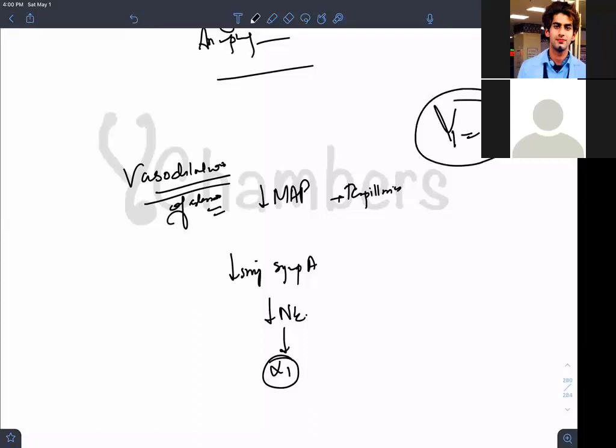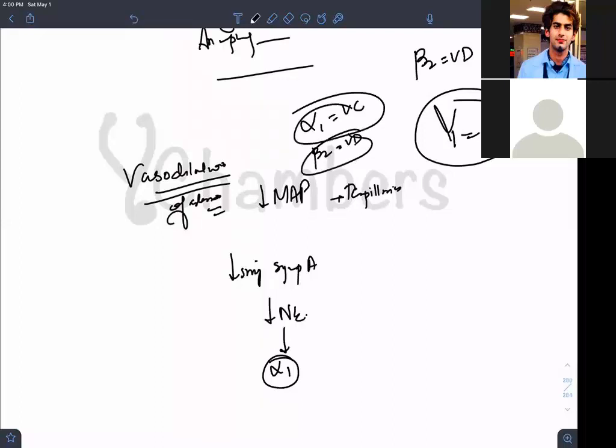Alpha 1 vasoconstriction. Beta 2 vasodilatation. Is it clear? So I am telling you now, if I am decreasing the vasoconstrictive action, what will happen? Mean arterial pressure will go down. What a beautiful concept. Mean arterial pressure will go down.